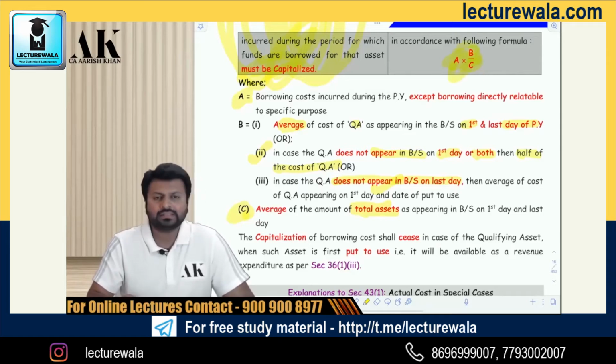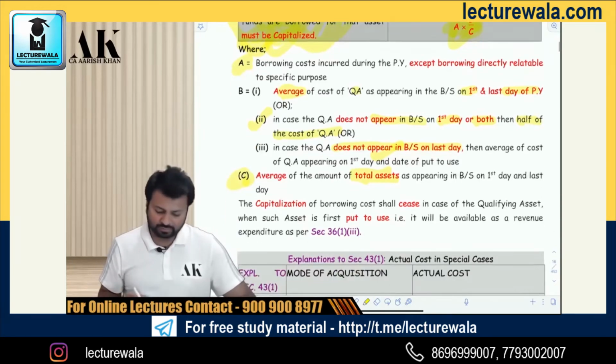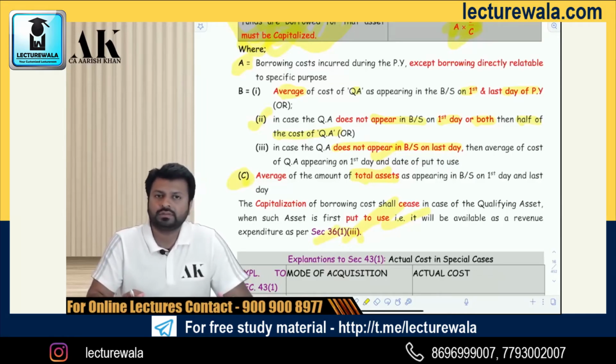And then whatever comes as the answer will be added to the cost of the qualifying asset, and that will be the borrowing cost, which will be capitalized. And once the asset is put to use, after that you will get a revenue expenditure under section 36, subsection 1, clause (iii). Then you will claim it as a revenue expenditure. Okay. Once the asset is put to use.